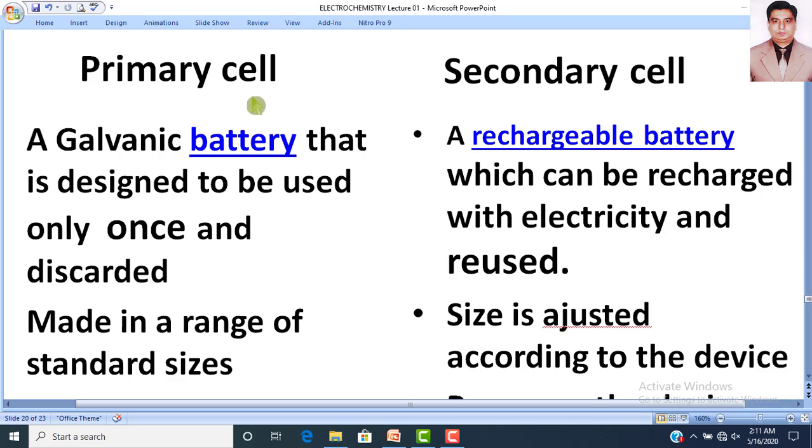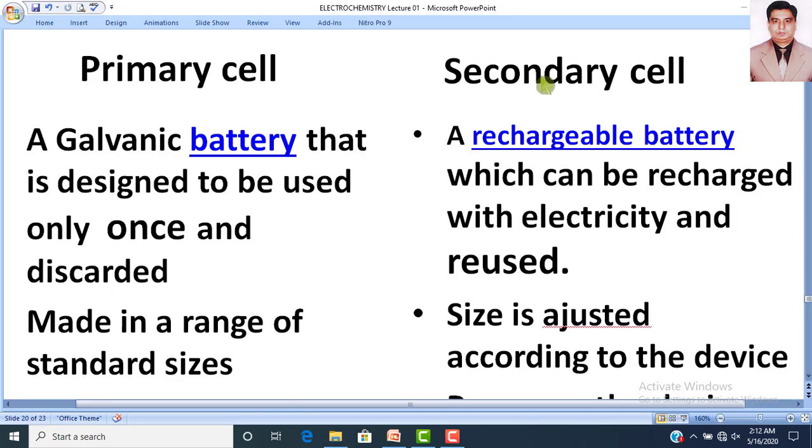Primary cell is the cell that is designed to be used only once and discarded. Primary cell is a cell which you can use only one time and after that you throw it away. It is disposable. So primary cell is a galvanic battery and it can be used only once, and after the use you just discard it.